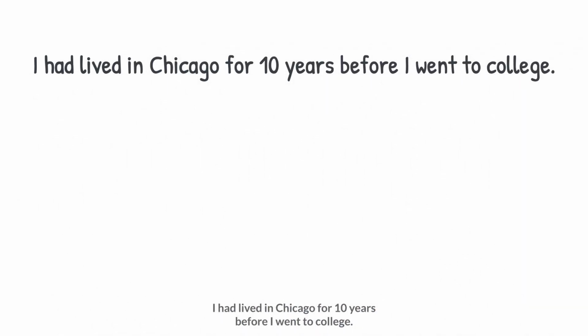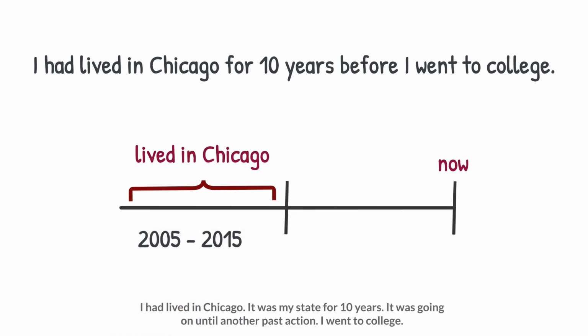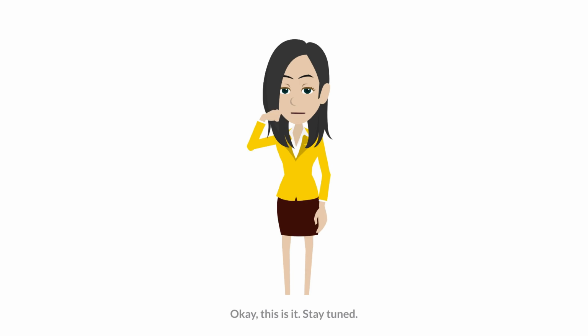I had lived in Chicago for 10 years. Before I went to college, I had lived in Chicago. It was my state for 10 years. It was going on until another past action. I went to college. Okay, this is it.